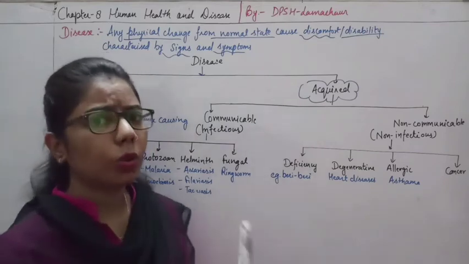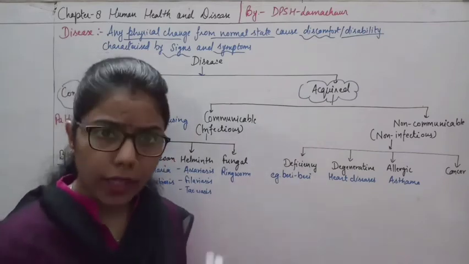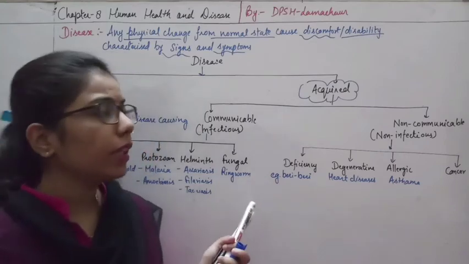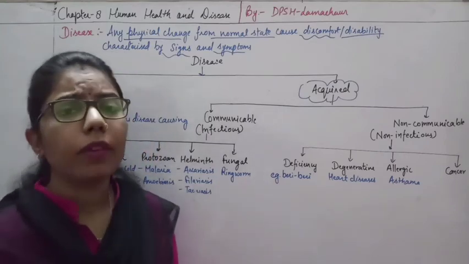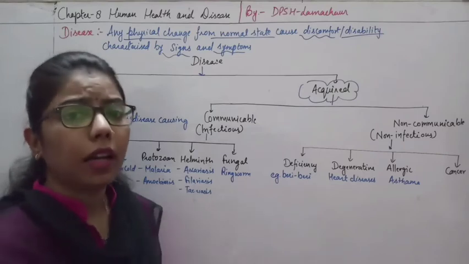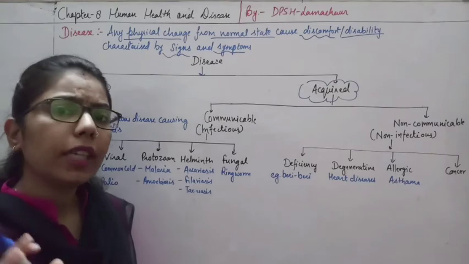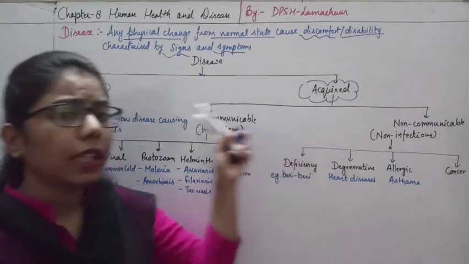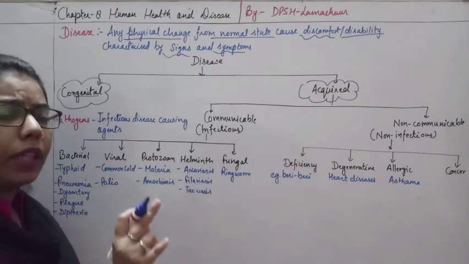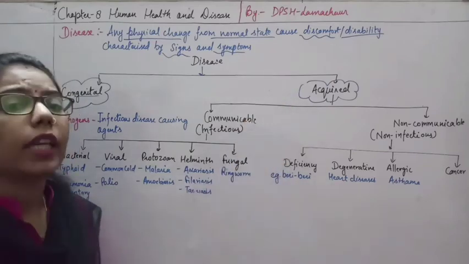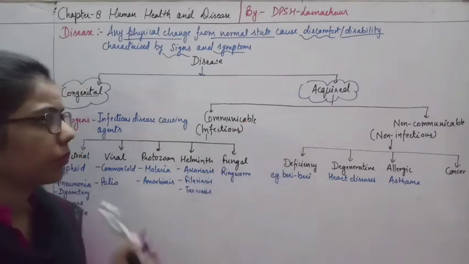Acquired diseases are those diseases which we acquire from our environment. When there is any problem in the environment, if it is not hygienic, we get affected by it very easily. So congenital is happening from the birth itself, and the acquired is what we acquire in our whole life.